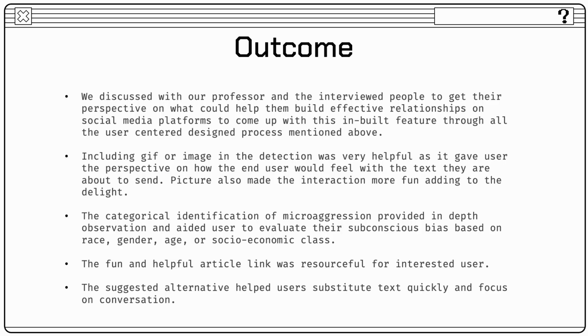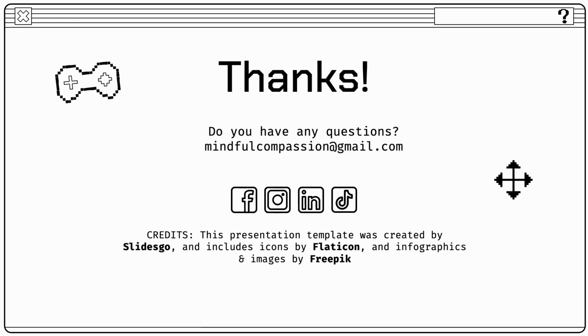The outcome was awesome. With iteration on building, testing, giving and receiving feedback, we were able to bring our idea to fruition. Identifying microaggression in the text through color and GIFs, categorizing the microaggression based on race, gender, age, and socioeconomic class, a resourceful link on microaggression to better understand the topic, and the suggested empathetic text as an alternative to the microaggressive ones made our feature experience complete. I hope you all like the idea and the outcome.